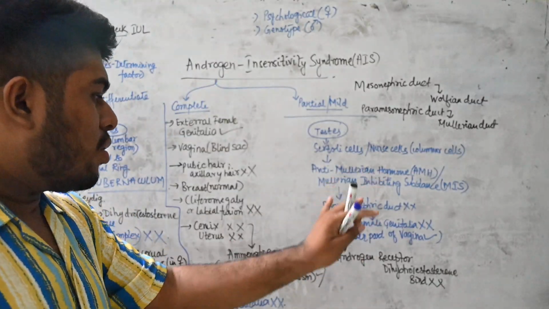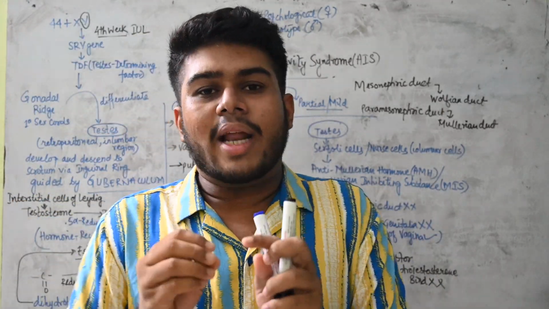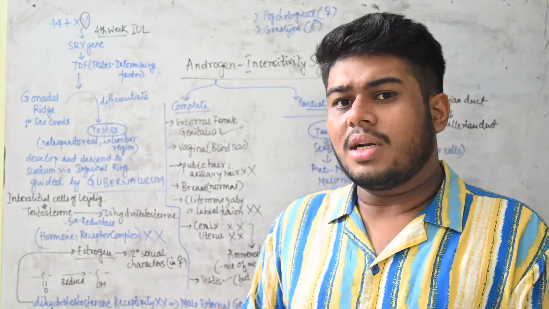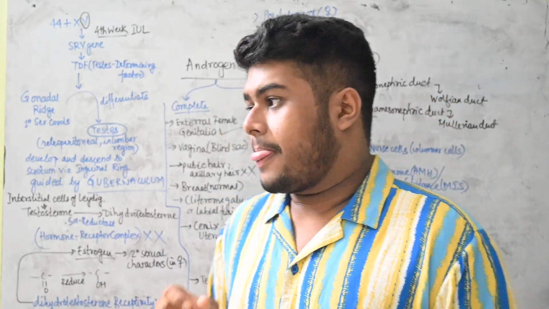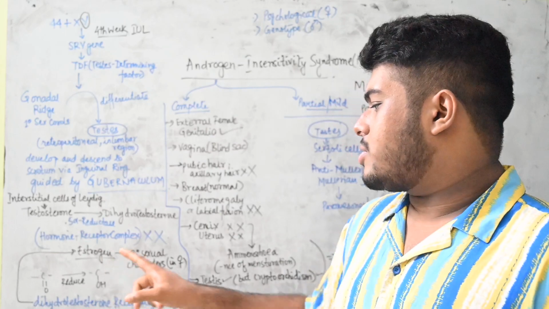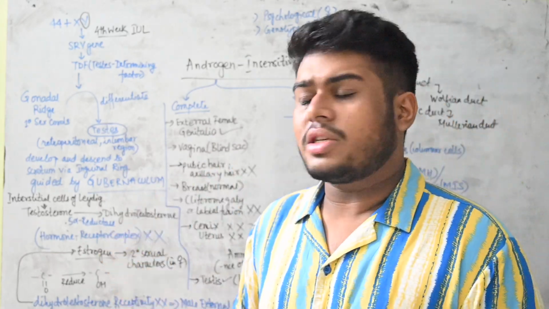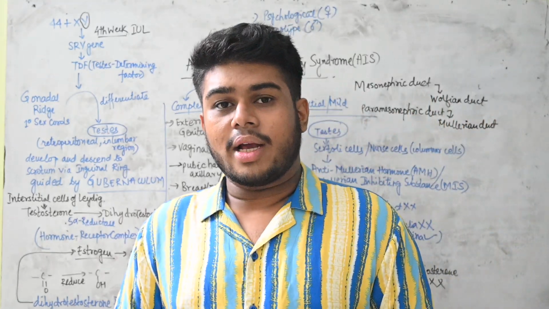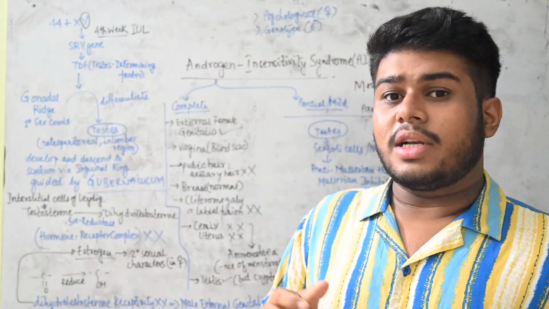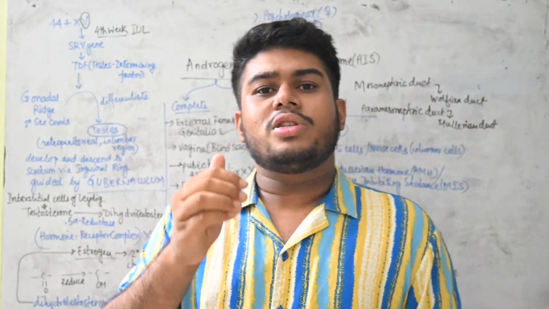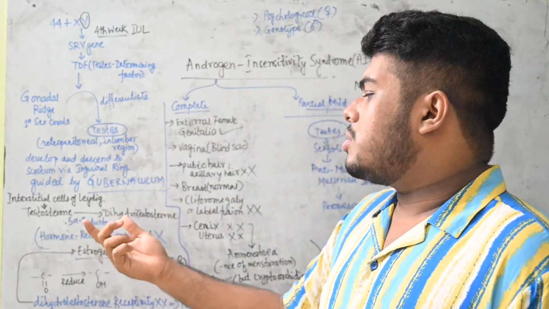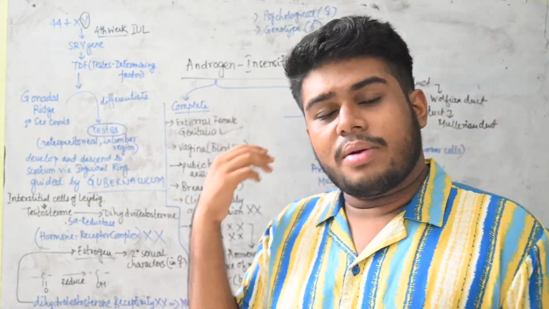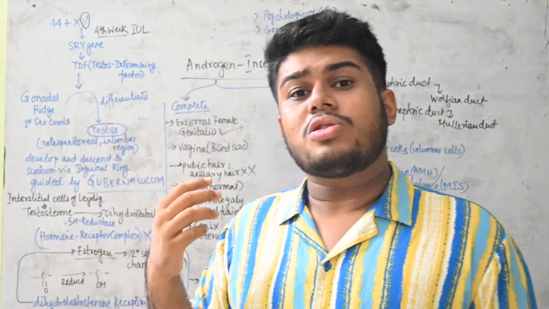Internally there will be no female genitalia, but external genitalia will be formed under the influence of estrogen to some extent, but that will also not be so proper. So this is a case where estrogen is giving secondary sexual characters. The pubic hair and axillary hair will not be there, because androgen is not sensed, and you know that even in the female body androgen is required. But androgen is only not sensed, so there will be no hair in the body.